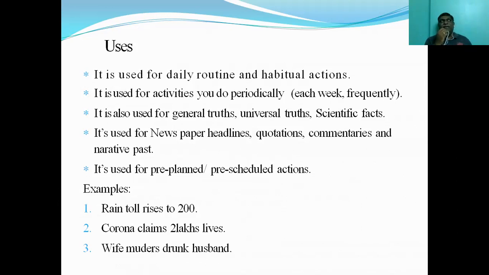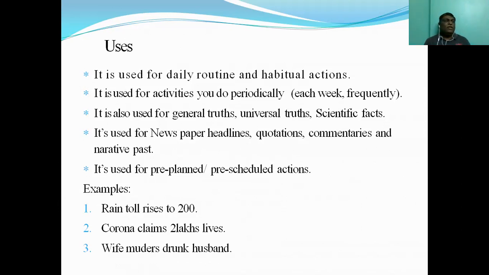A baby cries in the absence of mother. Earth rotates round the sun, revolves round the sun. Water boils at 100 degrees Celsius. Scientific facts. Water freezes at 0 degrees Celsius. So whenever you are talking about universal truths, general truths, and scientific facts, you can use simple present tense.